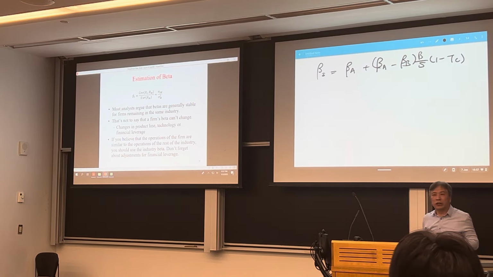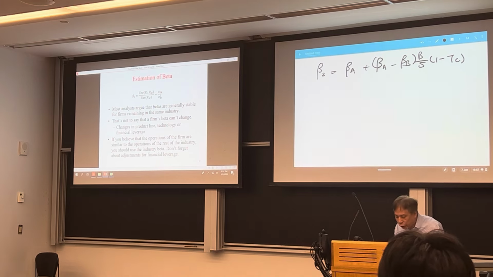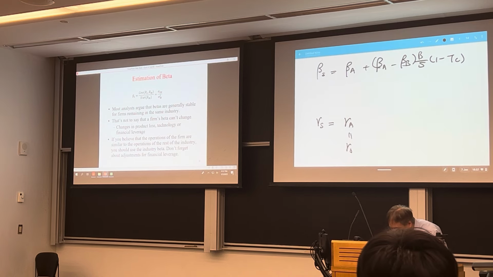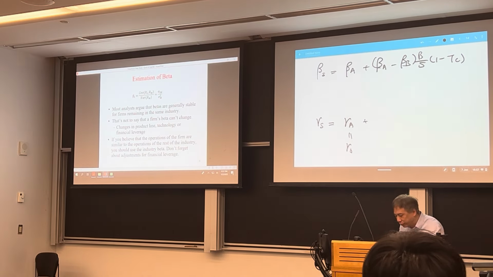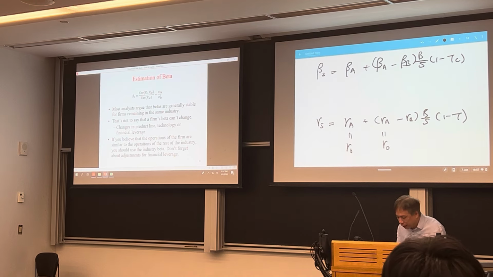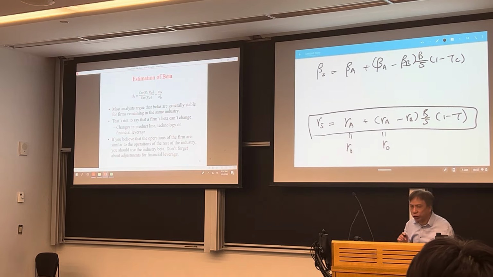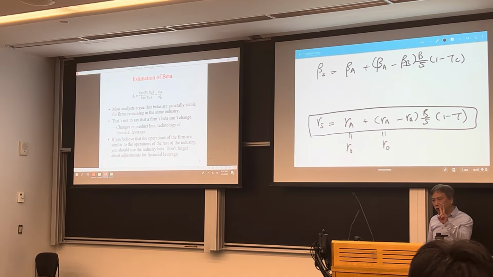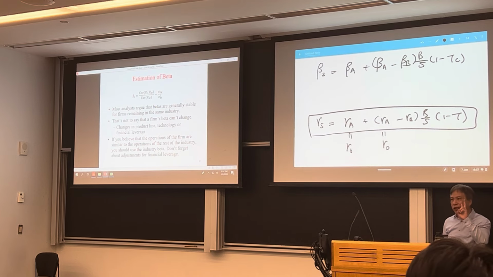Now, how do I get this equation? This equation actually comes from the famous M&M proposition number 2. You will see this equation in about 2 weeks, all right? So we will talk about this equation. So these two are the same. This is M&M proposition number 2, the equation we will have in 2 weeks' time.